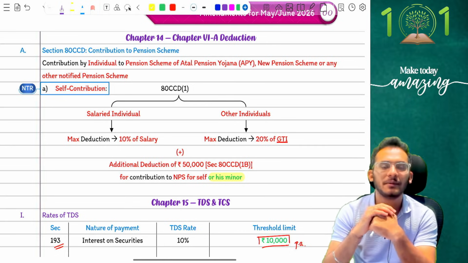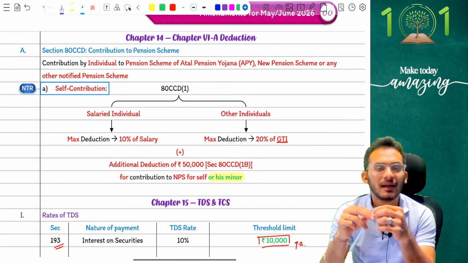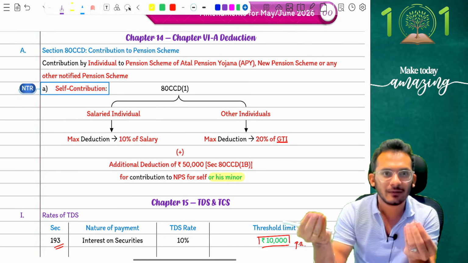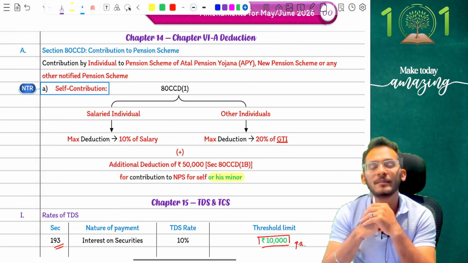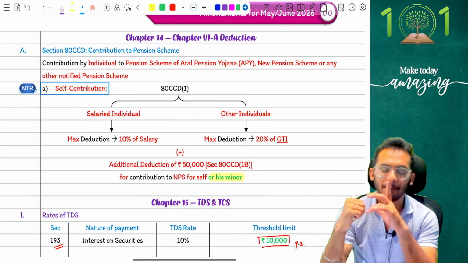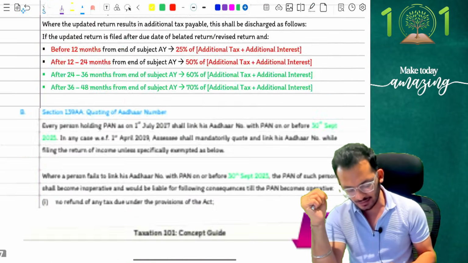A very simple, small amendment, people. If it comes, it also will not carry much weightage. You can easily figure it out. The moment you see self-contribution, simply say 50,000 rupees can be claimed as deduction. Clear? Yes, very good. This leaves me with the last amendment for you.